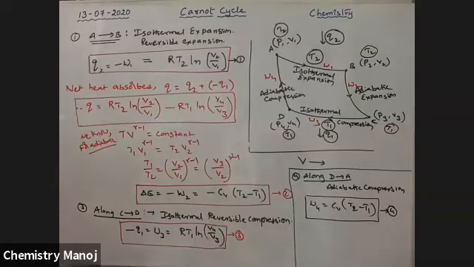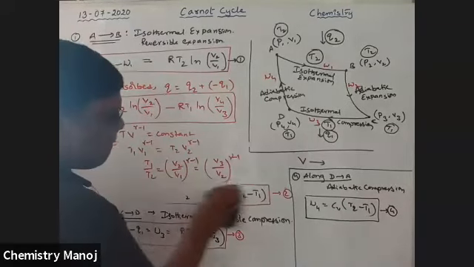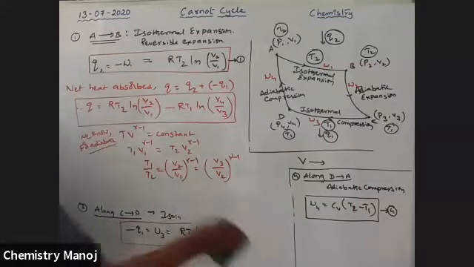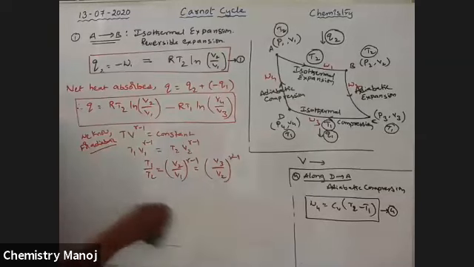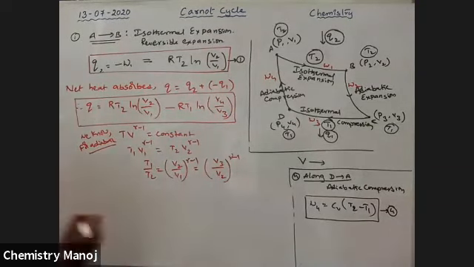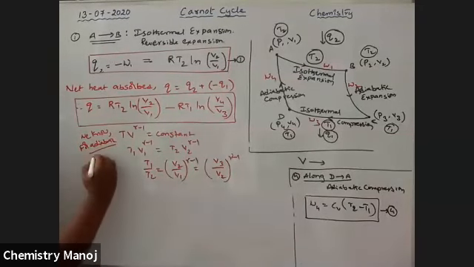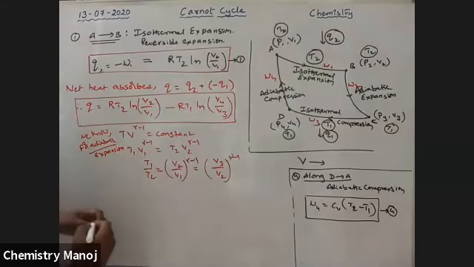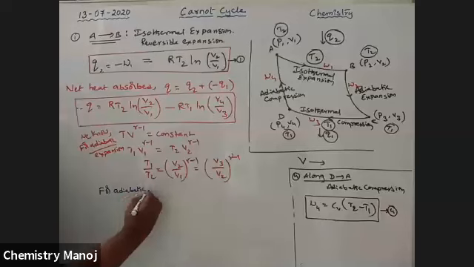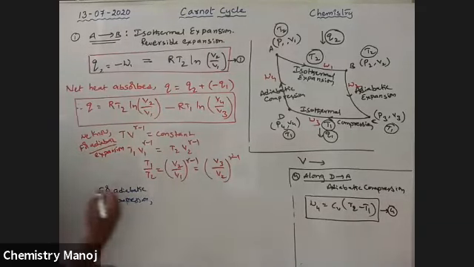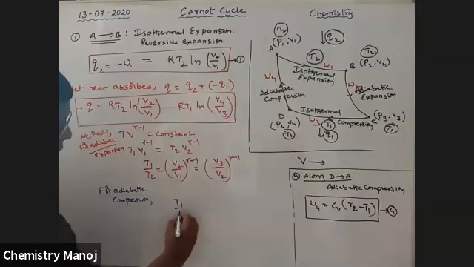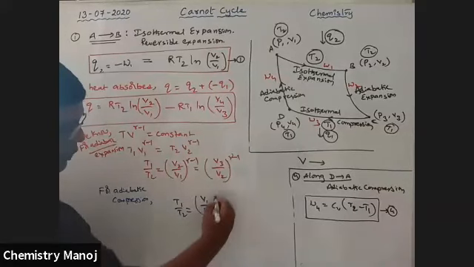Next, for adiabatic compression, similarly, T1 by T2 is equal to V1 by V2 whole power gamma minus 1.